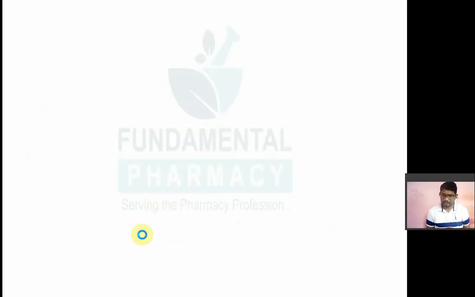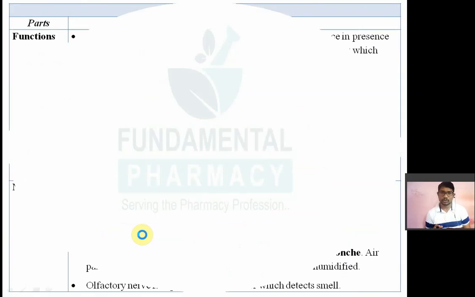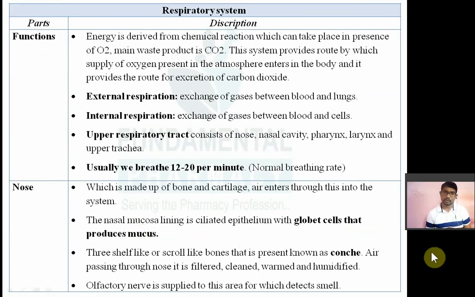Now, I'm not going to explain each and every detail. Whatever you have learned in the semester in your class, such a lecture will not be there. So I am going to revise the respiratory system quickly. Just try to understand and revise. Now, what is the function of the respiratory system?